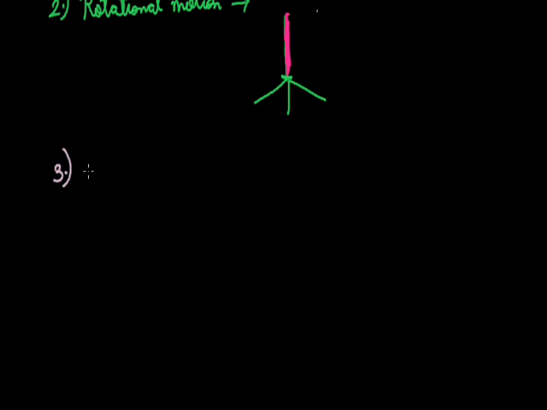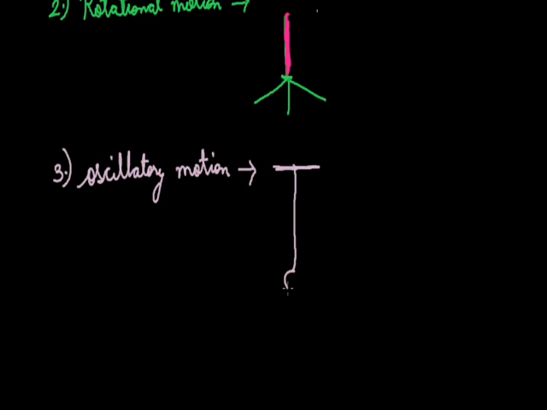Next is oscillatory motion. If we consider a simple pendulum, it is tied to a rigid support and there is a bob.